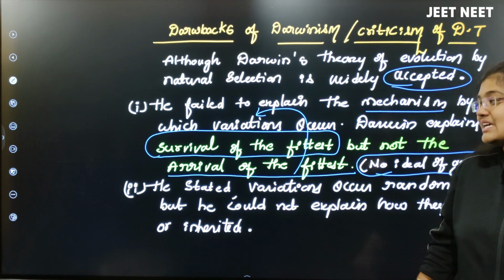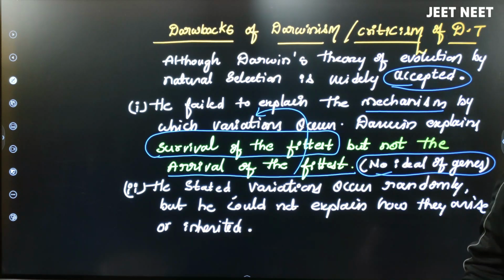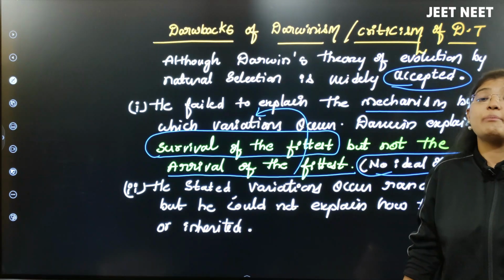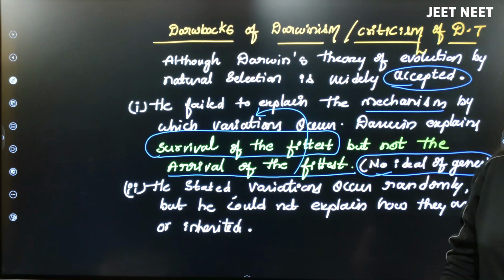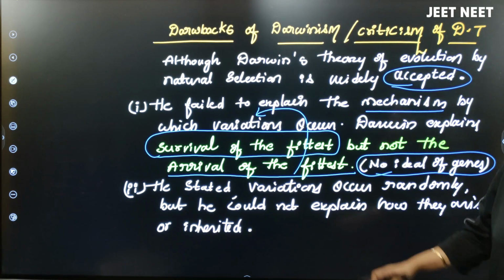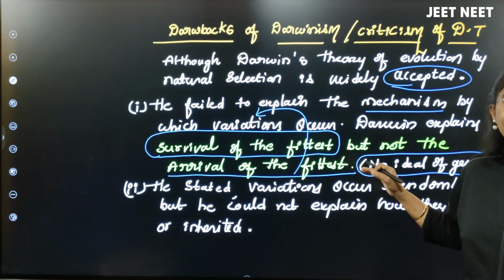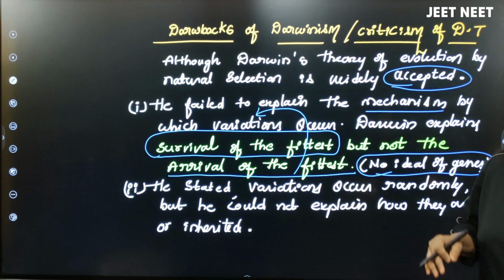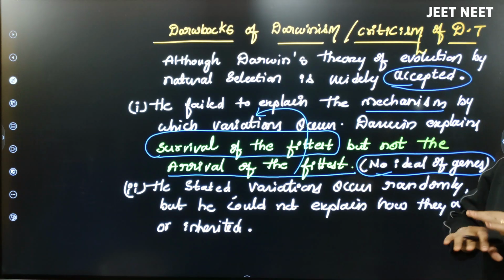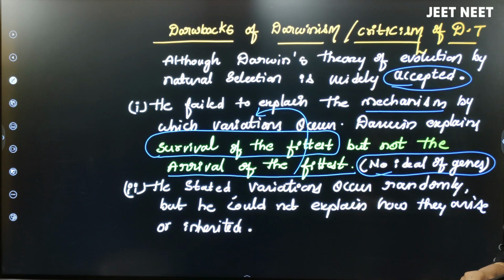Actually, Hugo de Vries explained this point. Variations happened, up to Charles Darwin it is correct, but those variations happen because of mutations. The genes got differed, the alleles got differed. That is what Hugo de Vries explained. But Charles Darwin failed to explain that point, as he had no idea about genes and alleles, and did not work on genetics.